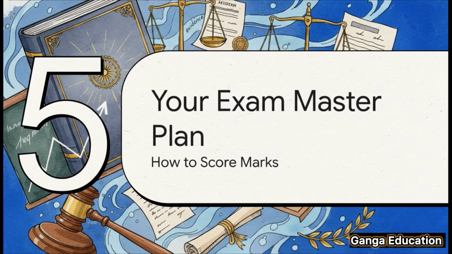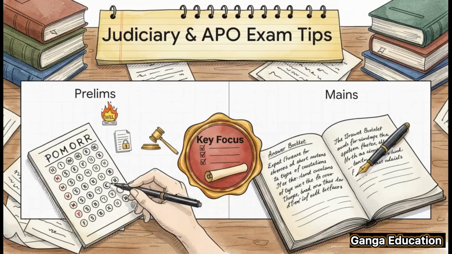Okay, let's switch gears and focus on what matters most for you, the exam. How do you take all this knowledge and turn it into marks? Let's build your exam master plan for this section. For your prelims, you'll likely see direct questions. They might give you a small situation and ask if secondary evidence is allowed, or they might just test you on one of the clauses. For mains, be ready for 2 types of questions, either a straightforward short note on Section 60, or, more likely, a problem-based question where you have to apply these clauses to a story. So what's the key takeaway? You absolutely must remember those 7 conditions, and just as importantly, which type of evidence is allowed for each.